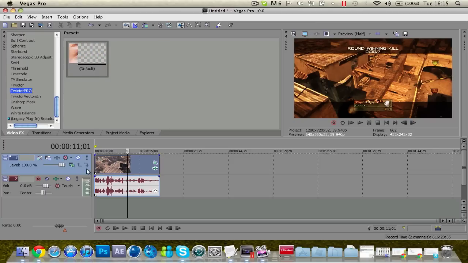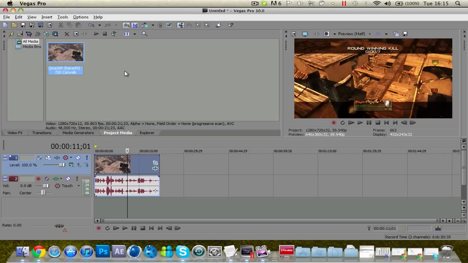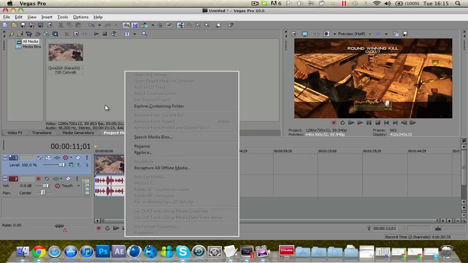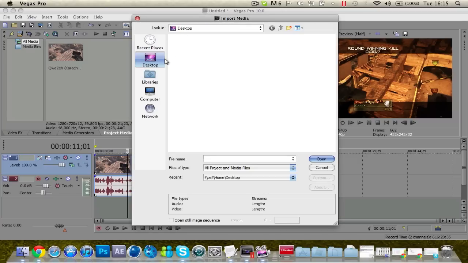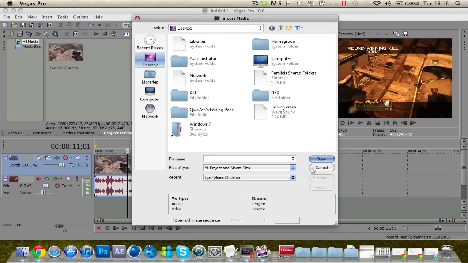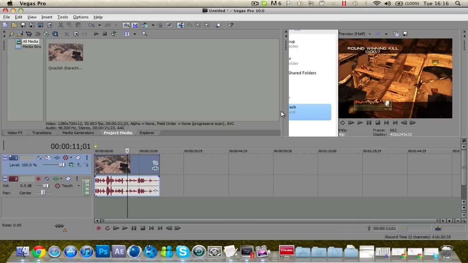So now, an important bit. We're going to want to import. How do you import without drag? That's the one. We're going to want to import the noise. The link will be in the description, so make sure you download it. Right, so just import that.